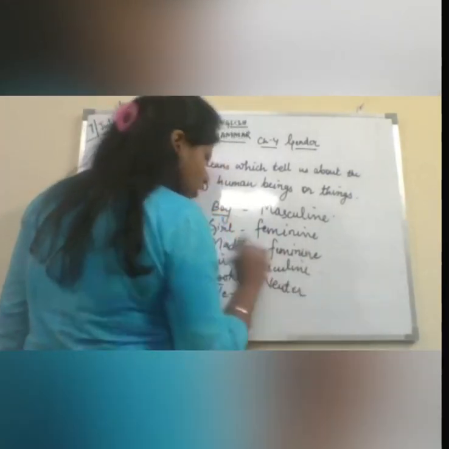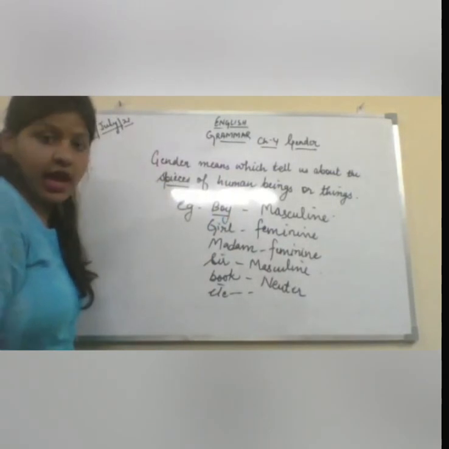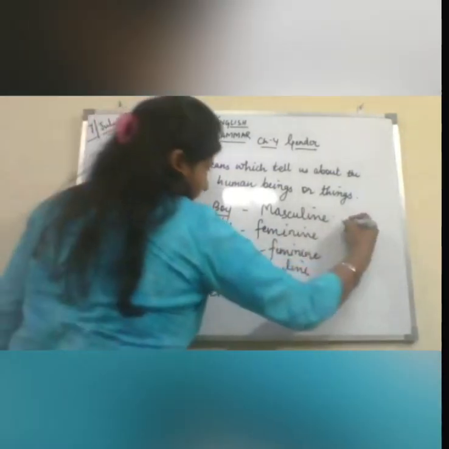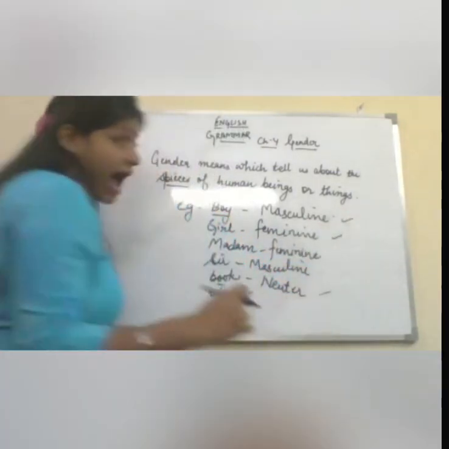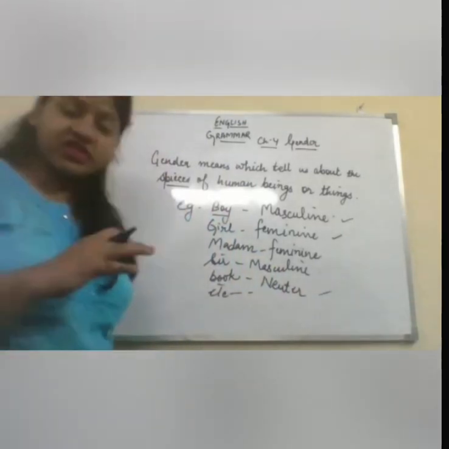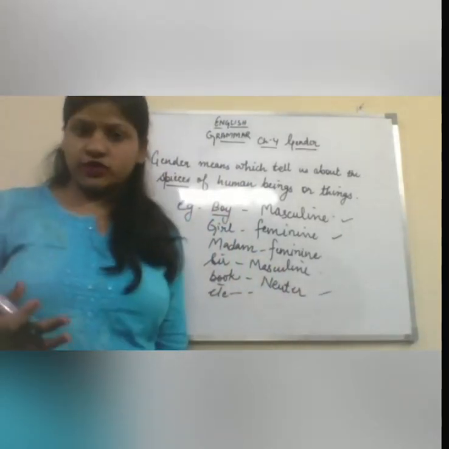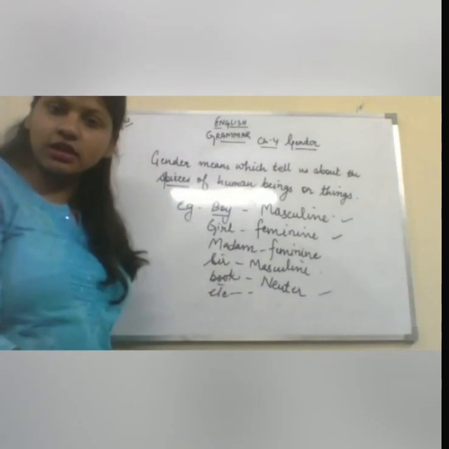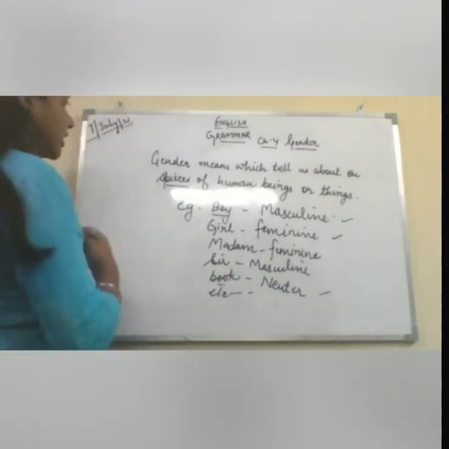First of all, let's learn about the example. Then I will tell you about the masculine, feminine, neuter, and there is one more gender which we'll go through in the kinds of gender. I hope this much is clear. Just take a short recapitulation.